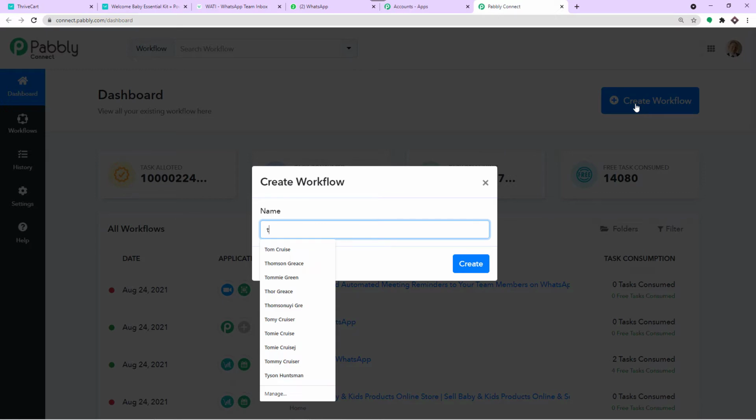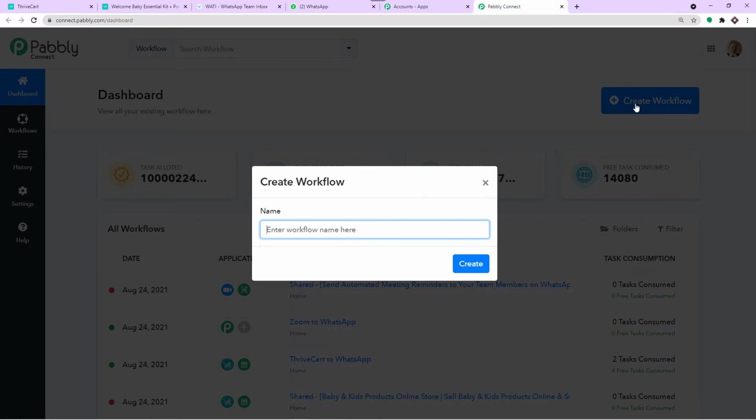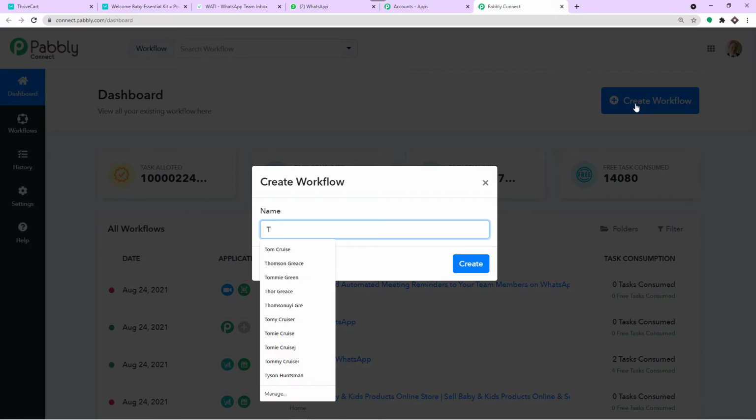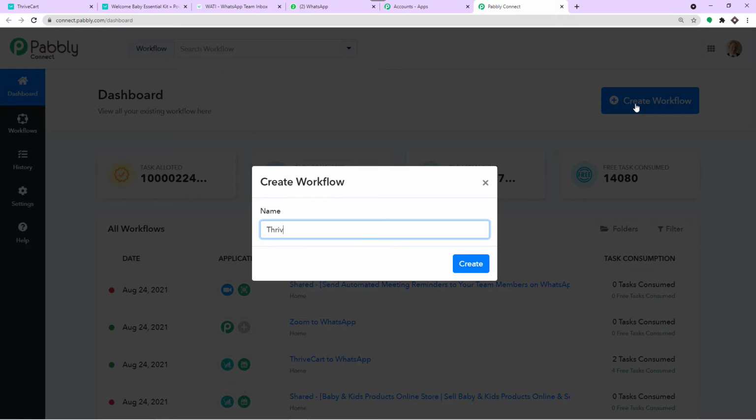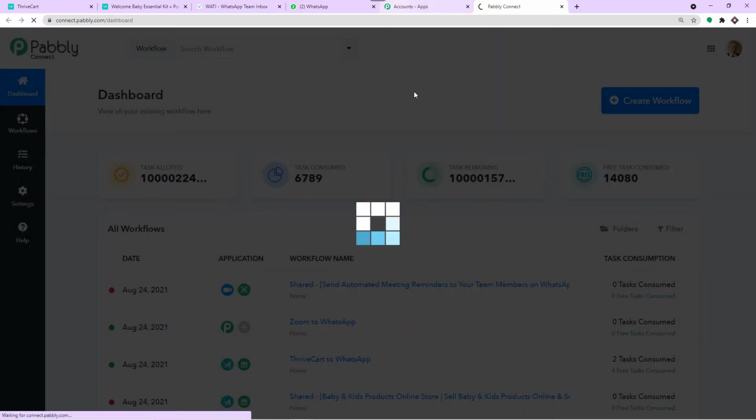I'm going to give it the name ThriveCart to WhatsApp. Of course, you can give any name according to your choice. It's totally on you. Okay, let me just correct the spelling. ThriveCart to WhatsApp. Let me just straight away click on Create.